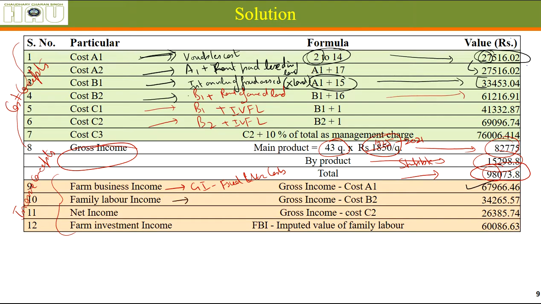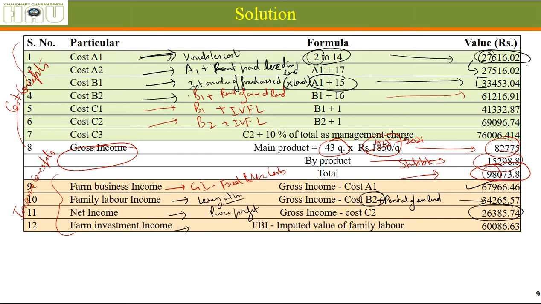Family labor income means the income that a family would have earned if it had worked on someone else's farm by leasing it in, because we are including the rental value of own land in the cost of cultivation, so it is similar to leasing in someone else's land. So this comes to around 34,000. Net income, which is the pure profit of cultivation of wheat per hectare, is 26,000.